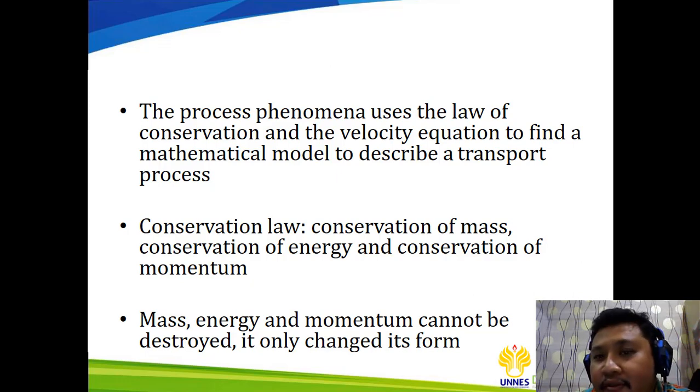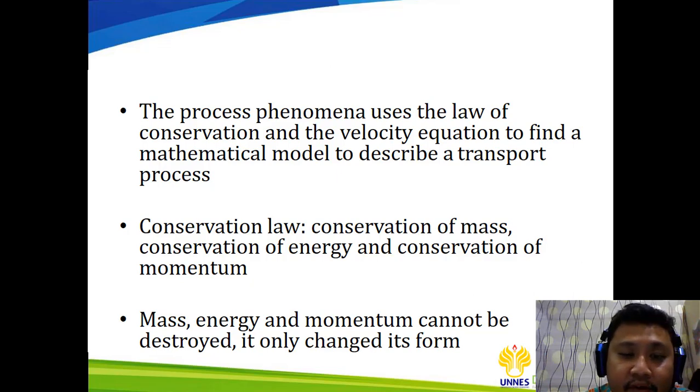These are the two minimum needed equations that can describe what will happen inside the process, that can describe the concentration, the mass, and also the temperature for each process.